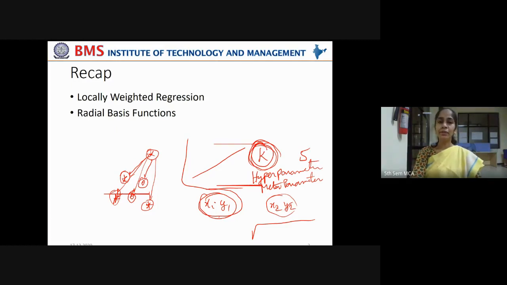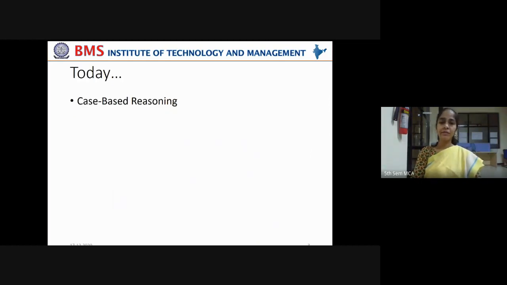You will come across these as we discuss more and more algorithms. I think it is not within the scope of our course, but when you come across various algorithms in your career, you will come across all these hyperparameters which you have to focus on a lot in order to obtain the best performance from the machine learning models. So in today's class, we are going to see the last part of this concept, instance-based learning, that is case-based reasoning. Now I'll give you a real-life example.